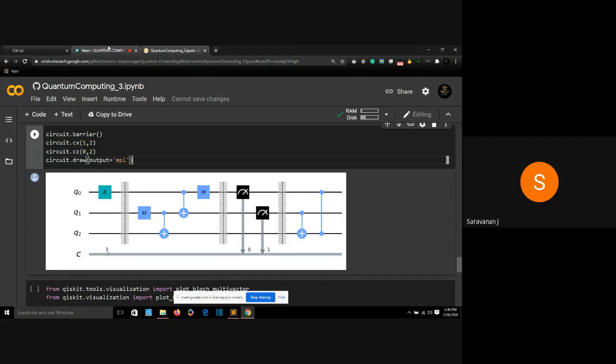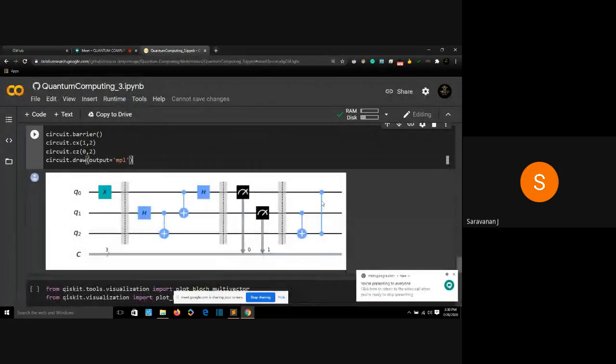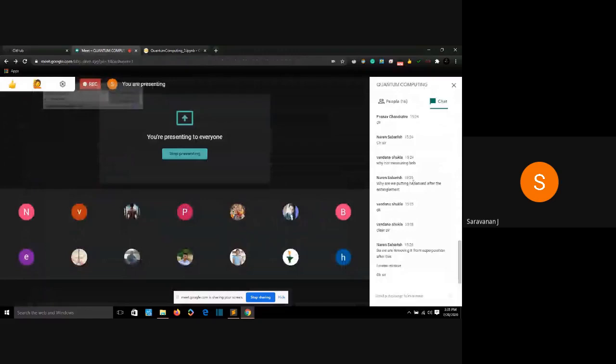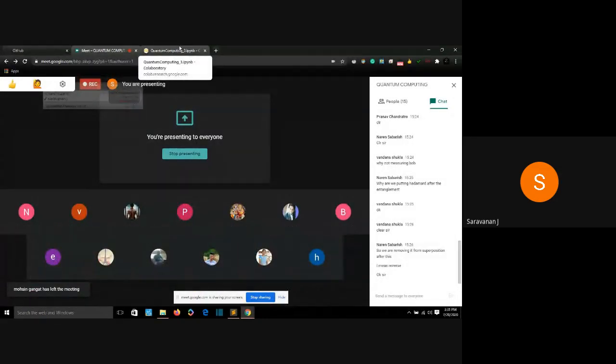So are we clear? Sorry if the algorithm is kind of hard to understand, but it is the way the algorithm behaves. I'll send you materials to understand the inner working of the algorithm, how it exactly transfers the quantum information. But since I'm planning to explain two algorithms, I'm skipping those parts. So are you clear about the algorithm? I hope you at least get a rough idea about the algorithm. Do you?